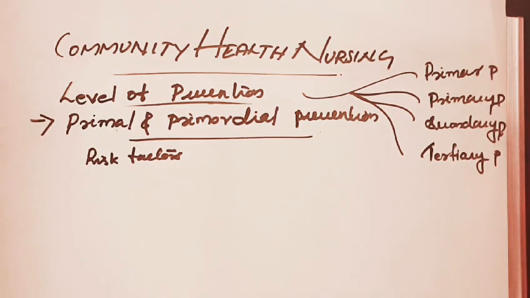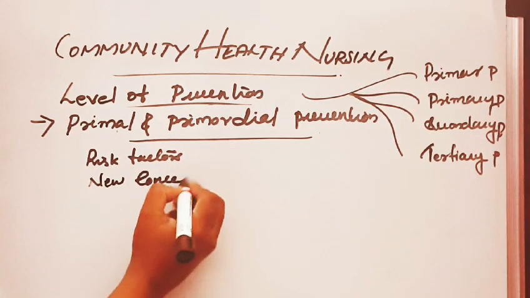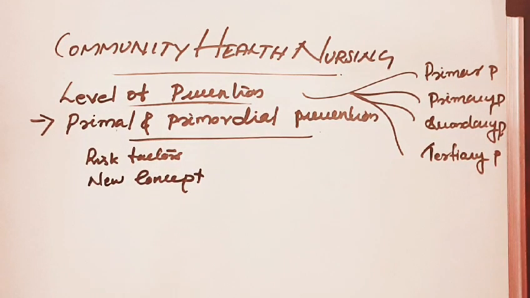Primordial prevention is a relatively new concept, receiving special attention in the prevention of chronic diseases. Primordial prevention means preventing the risk factors, and it is a new concept. An example of this is obesity.